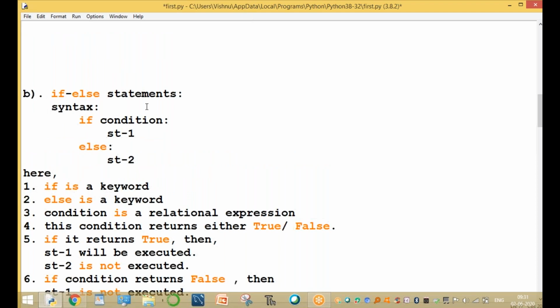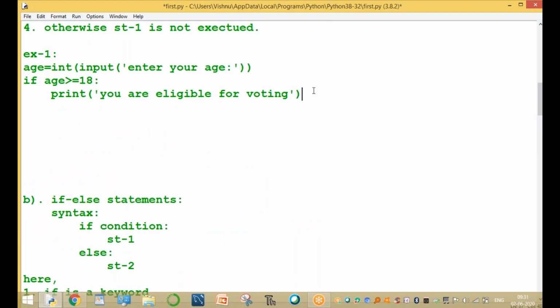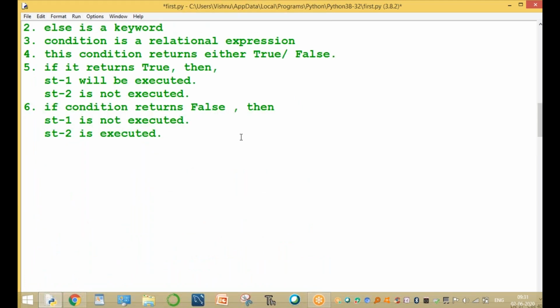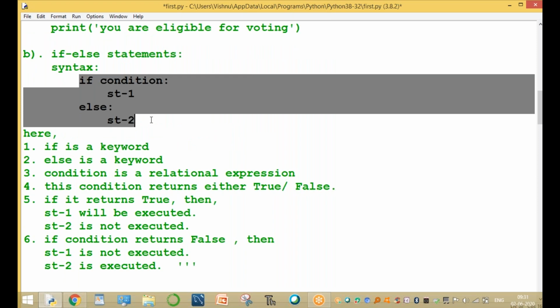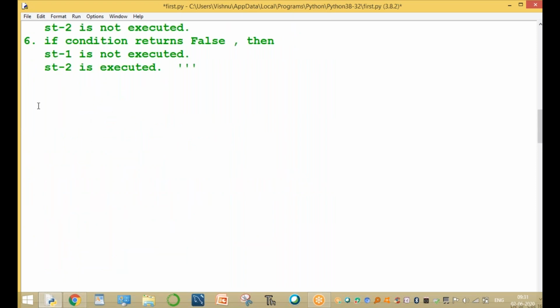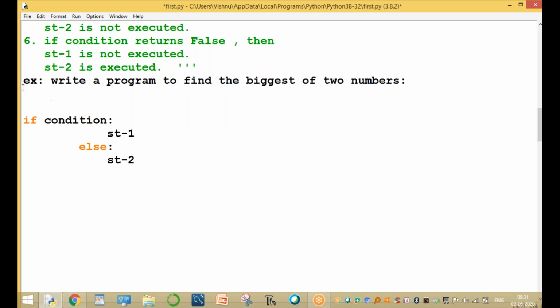Okay, guys, clear. Now, one example program also; I will explain it one by one. This is an example program based on the condition, and this is the syntax. For example, one small example program: write a program to find the biggest of two numbers.